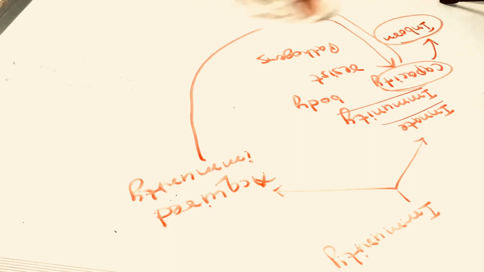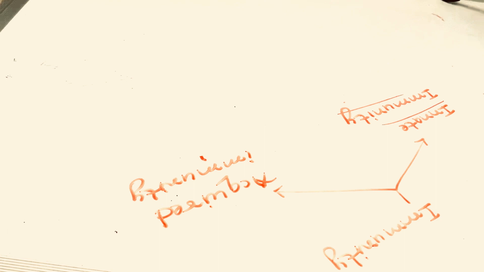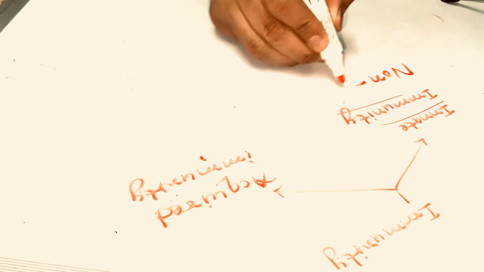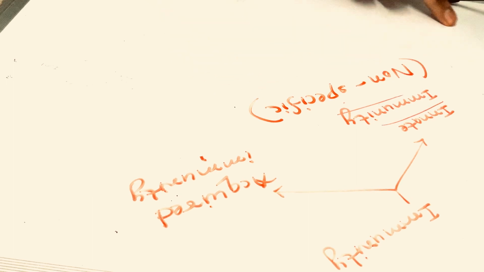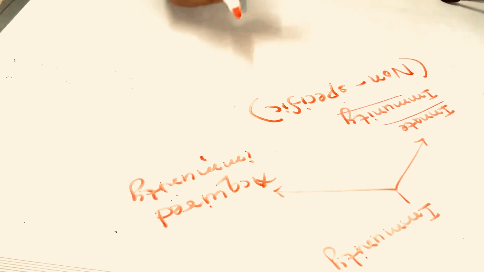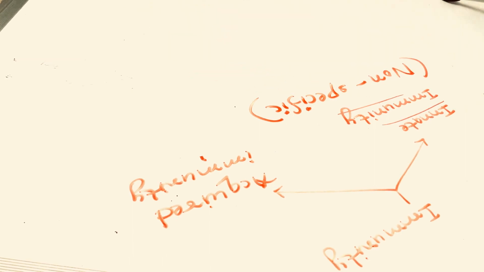Now, innate immunity is non-specific. Why is innate immunity known as non-specific? Generally, it is not mentioned in the book, but as you have followed the Enabler channel, I should mention it.